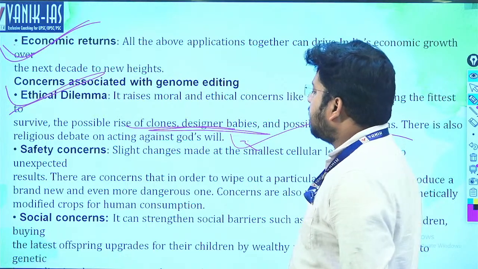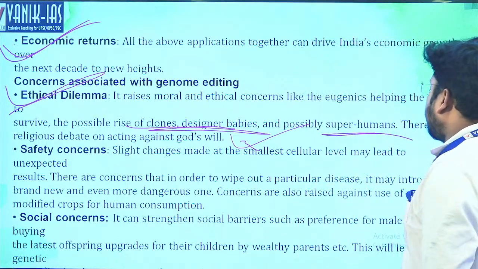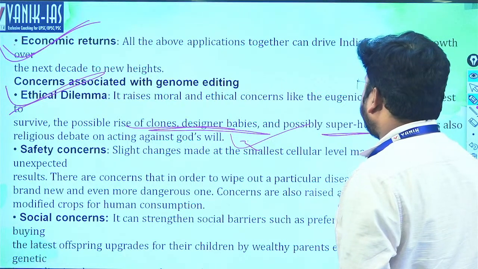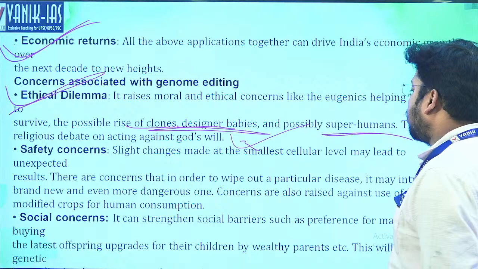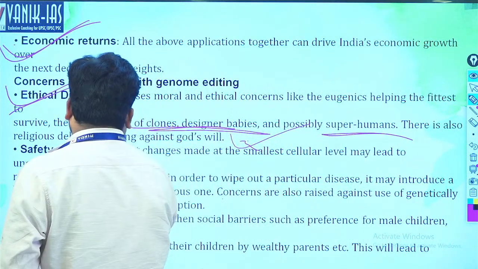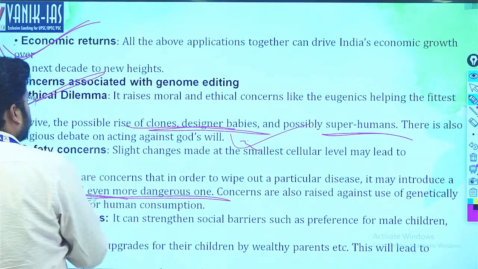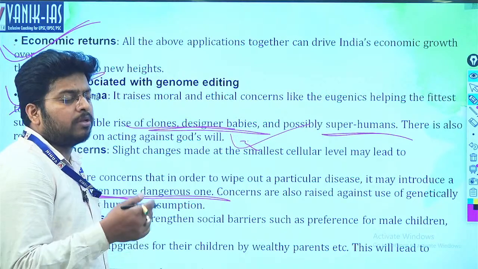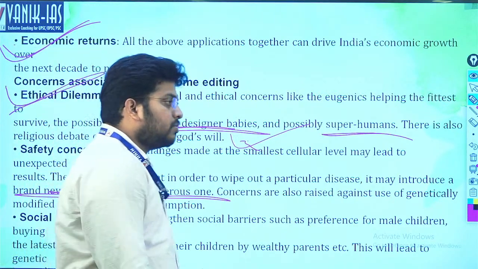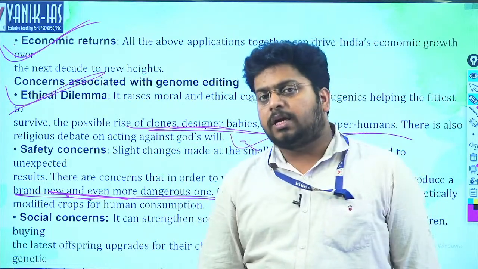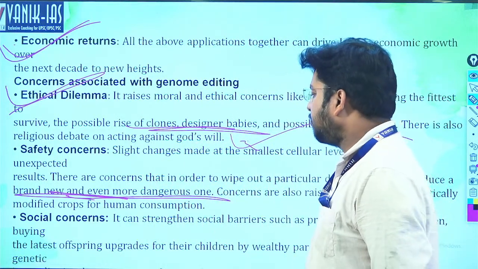Safety concerns. Slight changes made at the smallest cellular level may lead to unexpected results. There are concerns that in order to wipe out a particular disease, it may introduce a new strain or a more dangerous one, right? Because unless and until we accept a particular technology, we don't know what the negative repercussions are. So there may be a new genetic disease created which will be more dangerous. This may also happen. That may cause insignificant genetic mutation.